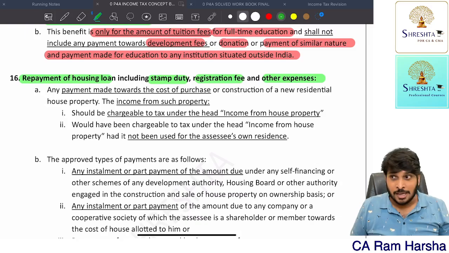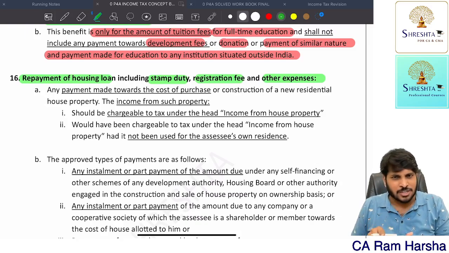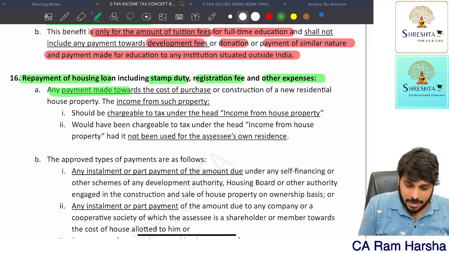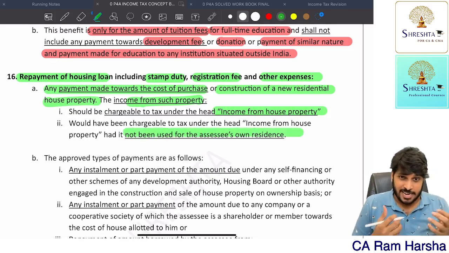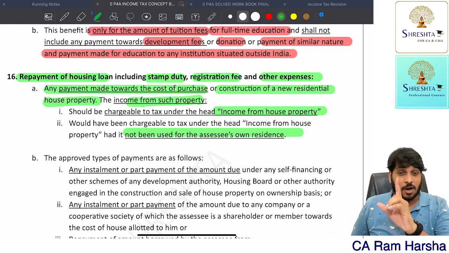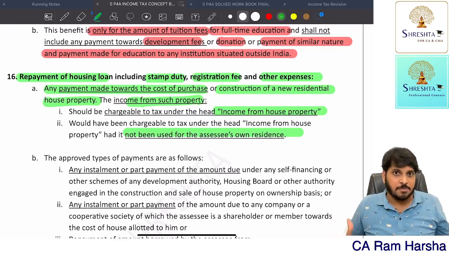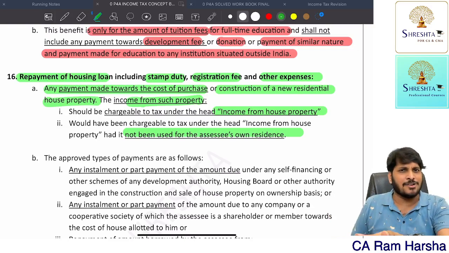Not only that, in the year in which I purchase this house, at the time of registration, I will pay stamp duty fee, I will pay registration fee, I will incur certain other mortgage deed expenses, and all that also I can claim deduction. Any payment made towards cost of purchase or construction of a new residential house property, provided the income of such property is taxable under house property, whether you are renting it out or own premises. You are only staying, doesn't matter. SOPI, LOPI doesn't matter. But the income of that house is taxable under house property. Suppose I purchased a house property for my business, staff quarters purpose, that I am showing as a depreciable asset in my block of assets. On that I am paying registration fee, all that, I will not get deduction under ATC.